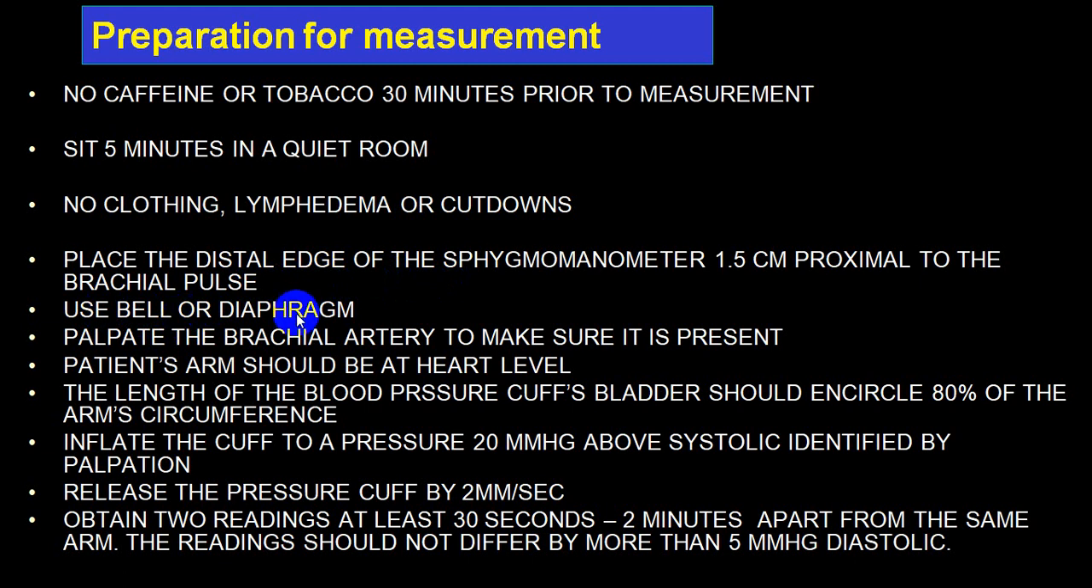Use the bell or diaphragm part of your stethoscope while auscultating. Palpate the brachial artery to make sure that it is present. The patient's arm should be at heart level.